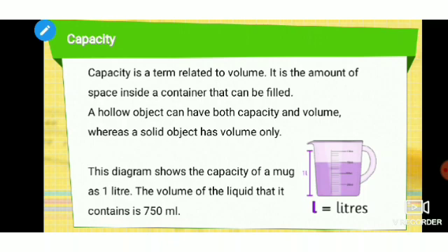But if we measure the volume of the liquid along with the container, then it will be different. Keep this in mind: capacity and volume are different things. Suppose there is milk in a jar; then the volume of the milk is one thing and the capacity of that jar is a different thing.